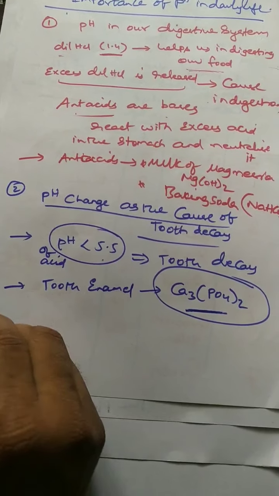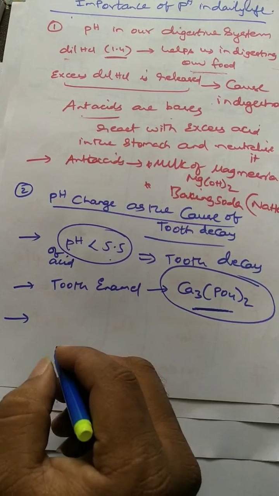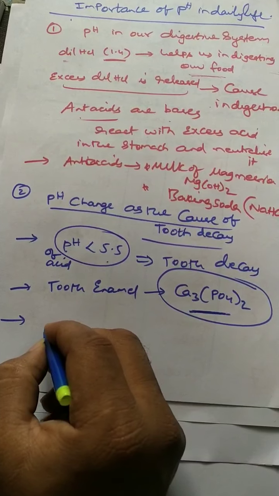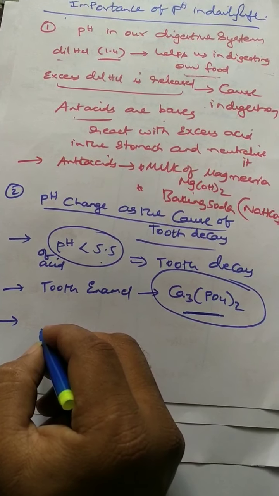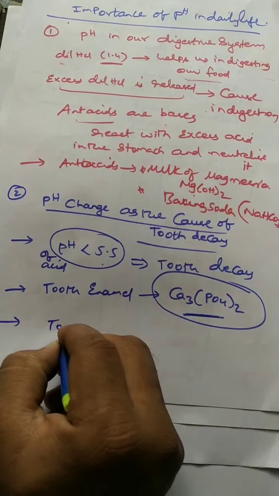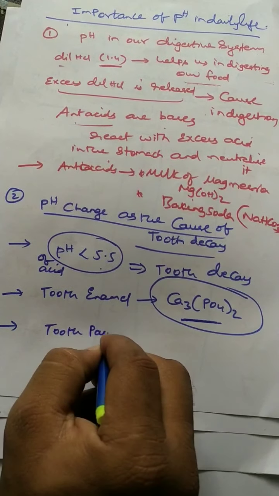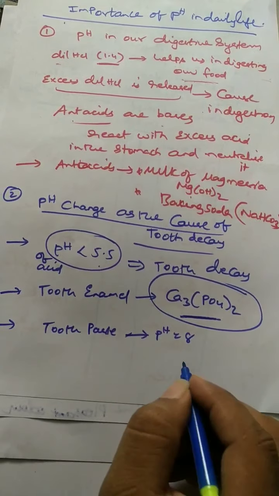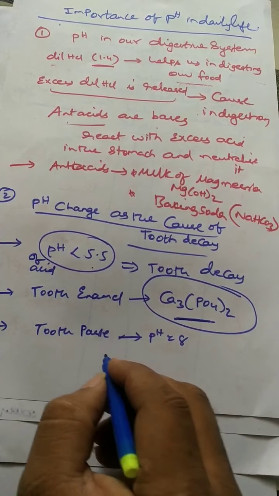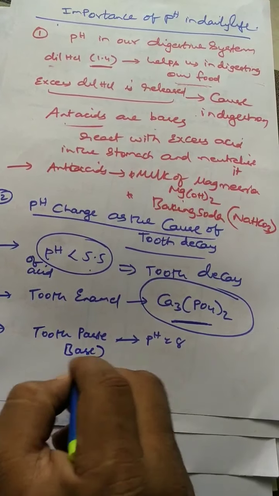So in order to avoid that, if you go to a dentist, he will recommend some medicated toothpaste. Generally, toothpaste pH value is approximately 8, that is basic. Toothpaste is a base, right? Simply you can say toothpaste has a pH value of approximately 8. So that means this toothpaste acts as a base.